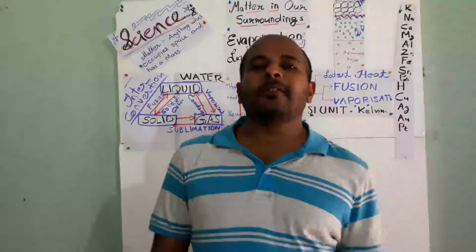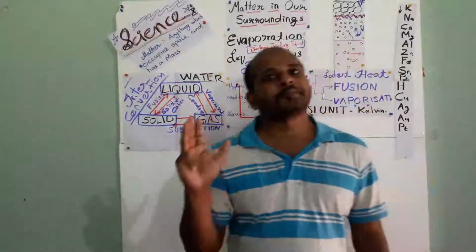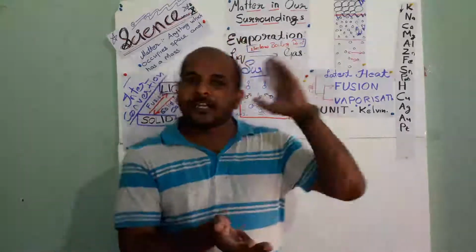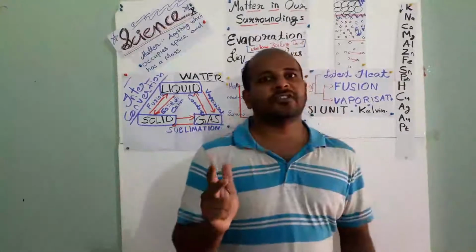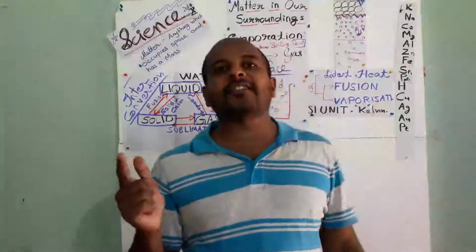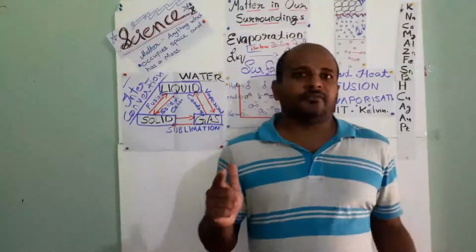Okay, one more time I will tell the factors affecting evaporation. The first is the surface area of the water: if the surface area increases, evaporation increases. Second, if temperature increases, evaporation increases. Third, if humidity increases, evaporation decreases. Understand? The last one is wind speed.